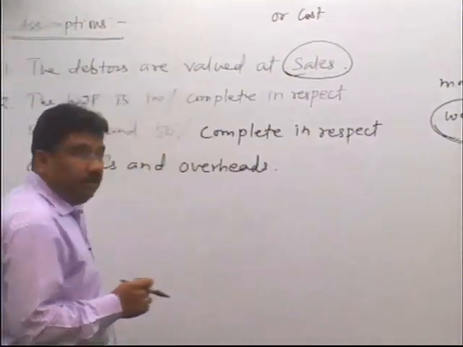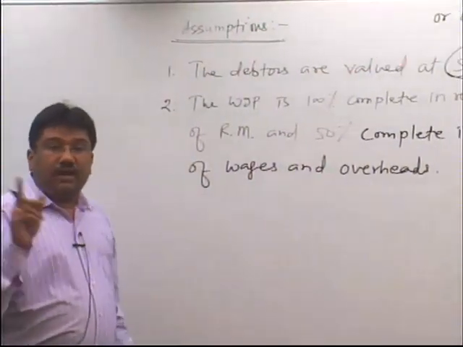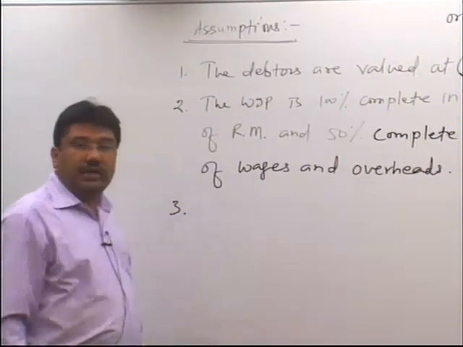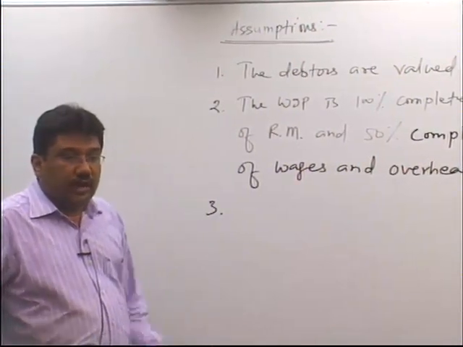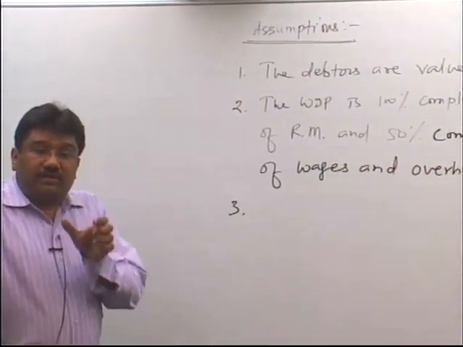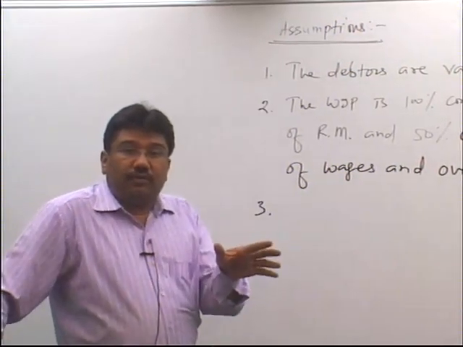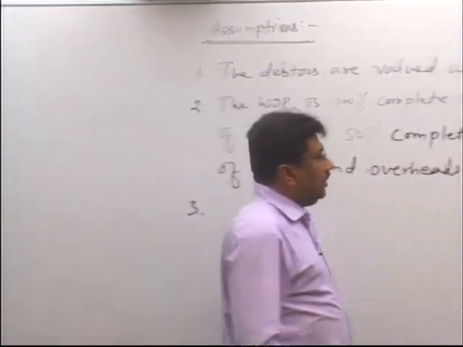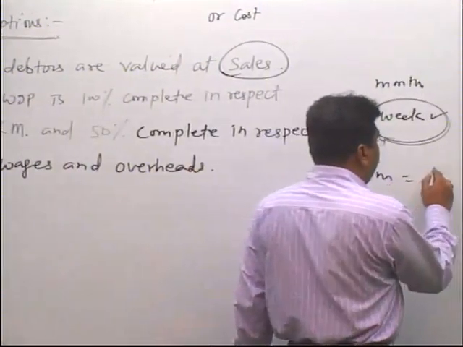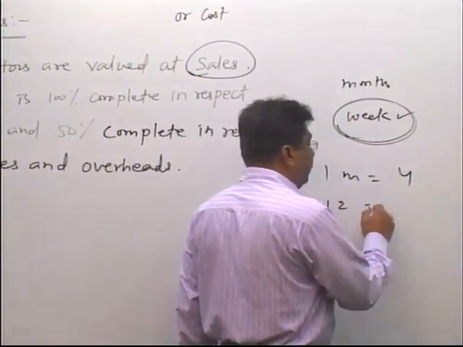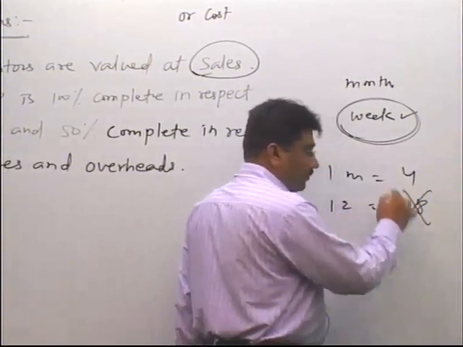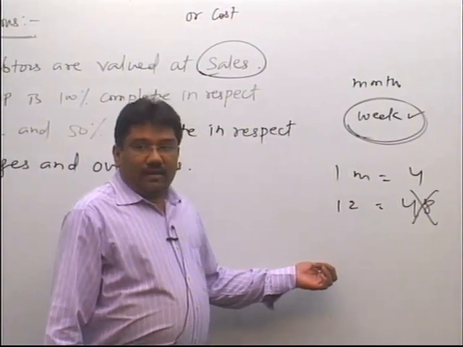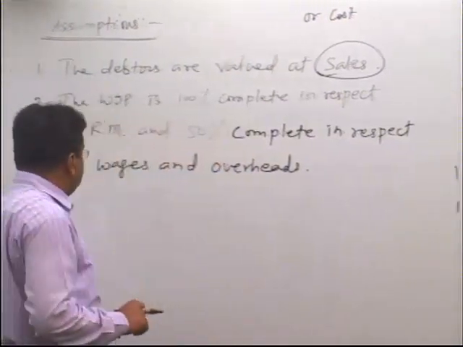Now, in this sum, in 1 month there are 4 weeks, it is given, but in 1 year how many weeks are to be taken, that is not given. Now, there is a standard that 1 year is equal to 52 weeks. You should not assume that as in the question 1 month is equal to 4 weeks is given, so 12 months is equal to 48 weeks. No, you should not assume like this. So, please write down the third assumption.